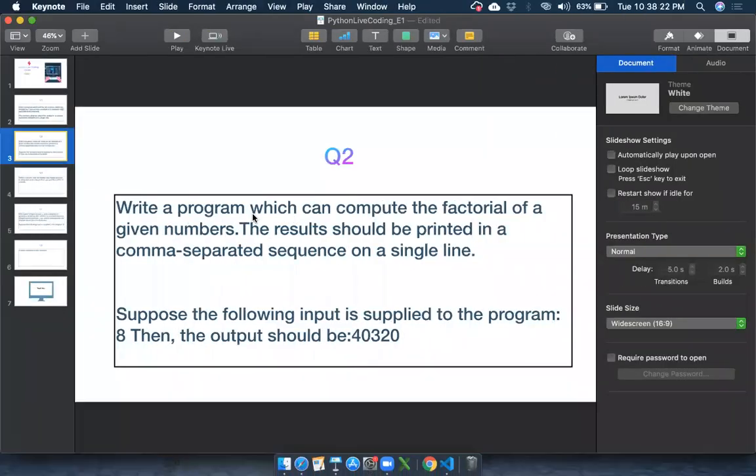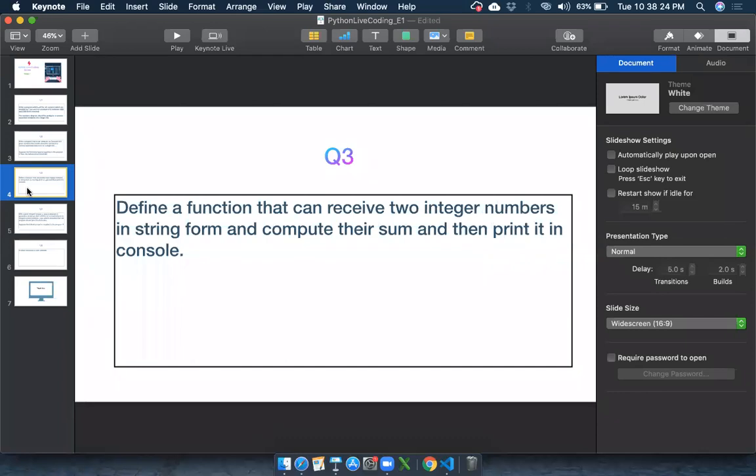Okay, let's go back to the problem. Question number 3: define a function that can receive two integer numbers in a string form and compute their sum and then print it in the console. It is a very easy problem, right? So what they are saying is take any two integers in the string form, compute their sum and then print it into the console. Okay, if you take the input function also, it will be like that only.